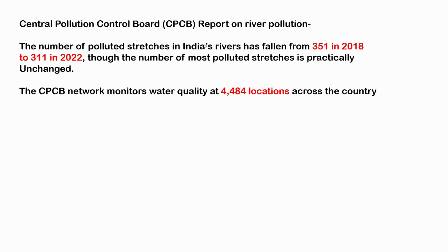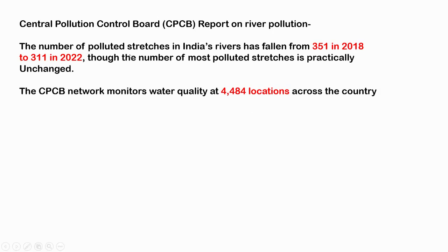So this CPCB network, for its report purposes, monitors water quality at around 4,484 locations in the country. These locations are there in the rivers of the country, and from those locations, this particular CPCB body takes out the water sample, will measure whether that water is polluted or not, and will give us an account of what is the pollution level of the rivers of our country. So what is the report saying in a gist?